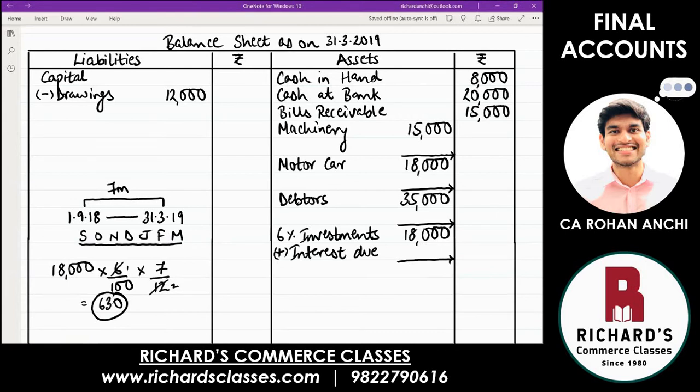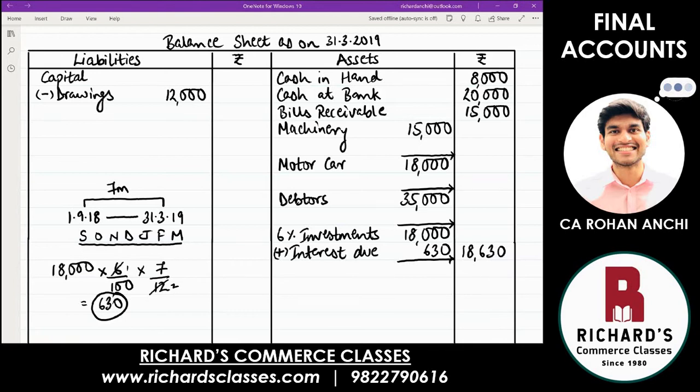And I told you, asset side includes all those items for which money you are going to receive in the future. So this 630 interest, we have not received today, but somewhere in the future we are going to receive. We are recording that 630 here. So if you add up, your investment value is increasing. Why? Because you keep receiving interest also, 18,630. This is only one effect.